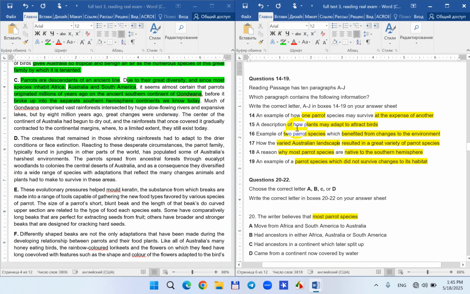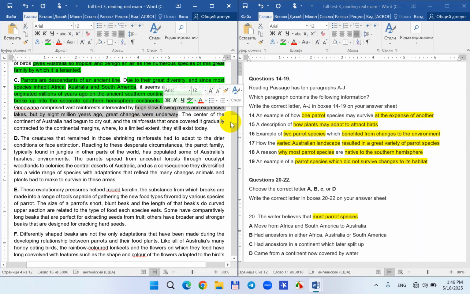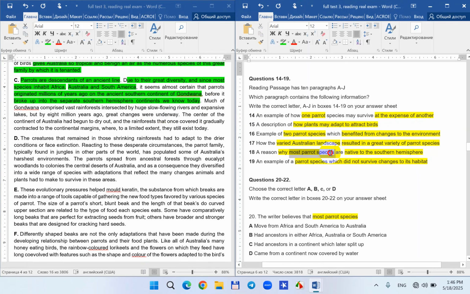Did I read anything about one parrot species? No. How plants adapt? No. Two parrot species? No. Resulted in a great diversity? No. Most parrot species are native to... I think this is question 18, and I read about this.